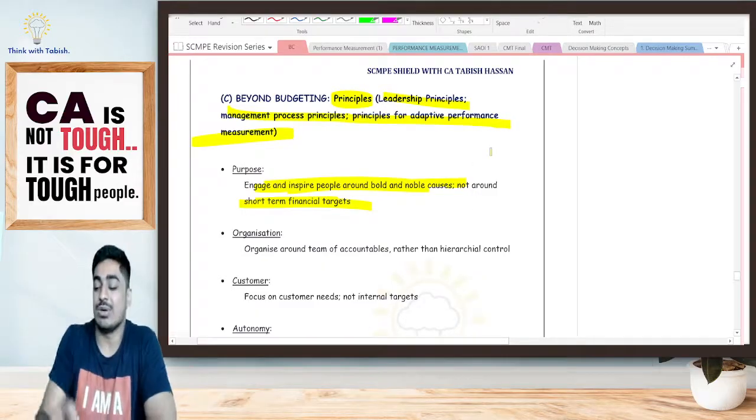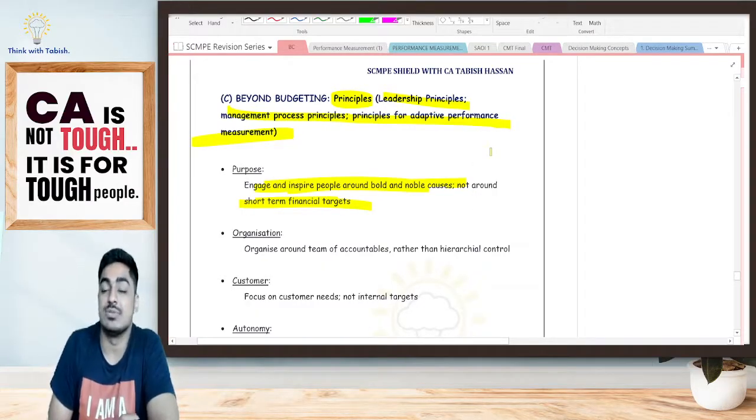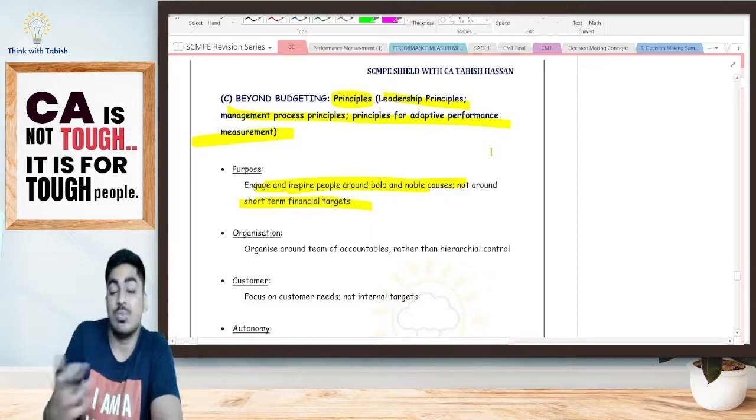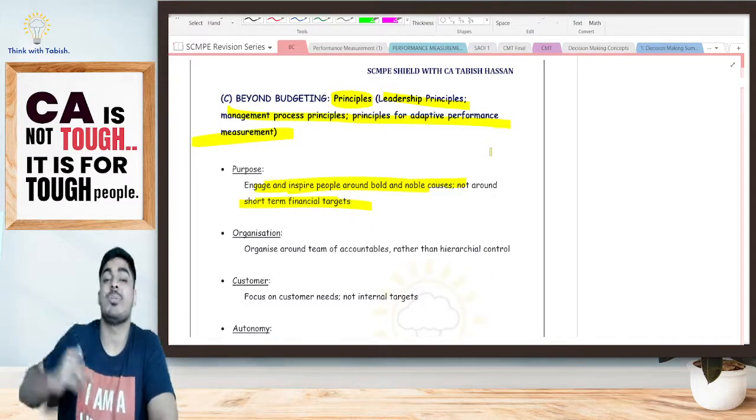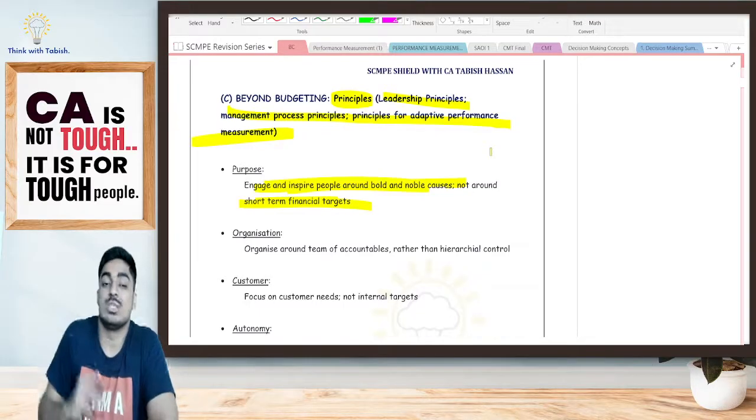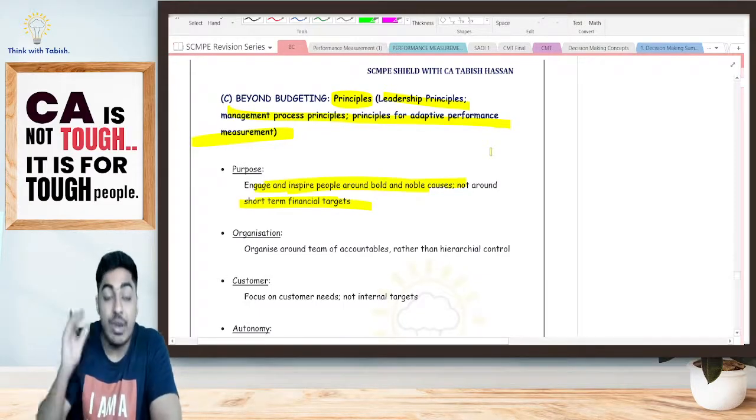Don't just tell them, okay, next 1 year you should be selling this many goods. Instead tell them what our objective is: we want to become the number one car manufacturer. Now employees are automatically motivated, they are working to achieve that. Engage the people around that purpose.